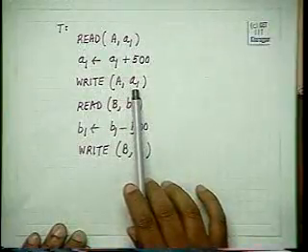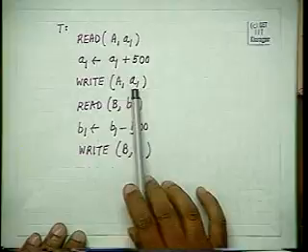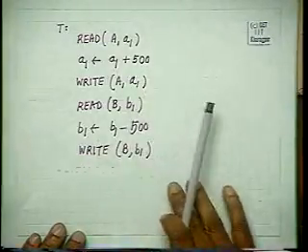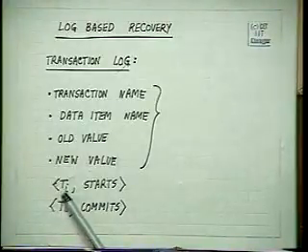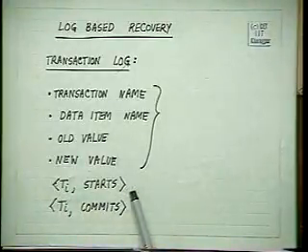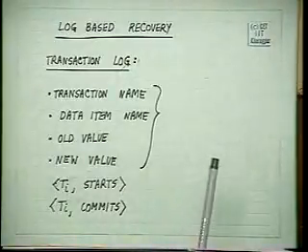For the time being, let us assume that whenever data is written onto the log, that data is immediately written back from the memory to the disk. So log data is written directly to the disk, whereas a data item like this need not be written into the disk; it will be in the buffer area and will be output according to the replacement policy. But if it is log data, for example, if in the log I write down T1 starts, then T1 starts will have to be immediately written onto the disk.